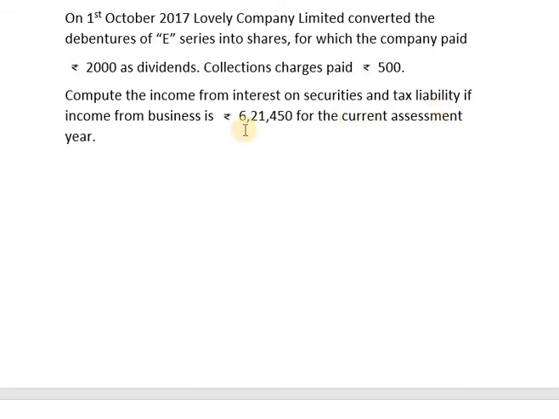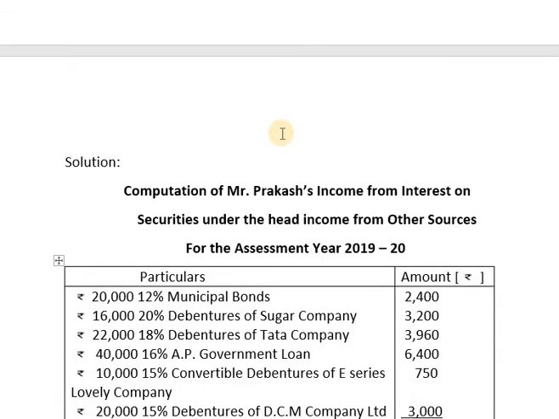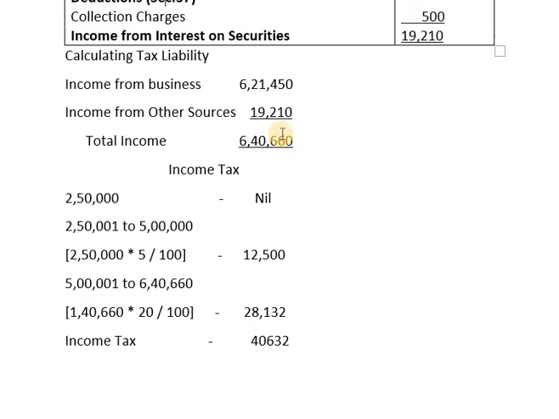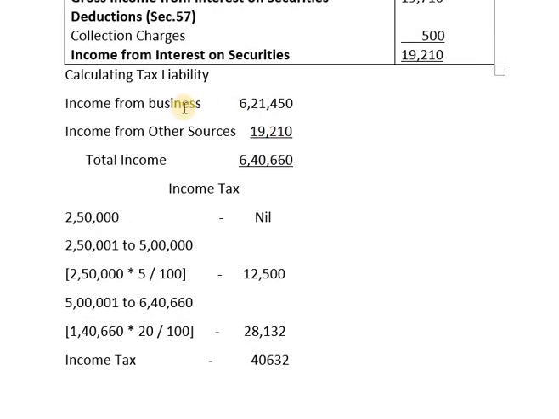His income from business is 6,21,450, whereas his income from securities is 19,210. So adding both the incomes, income from business 6,21,450 and income from other sources 19,210. Other sources in the sense income from interest on securities, it is 19,210. Adding both these values, 6,21,450 and 19,210, the total income of the assessee is 6,40,660. Now we are required to compute his income tax.